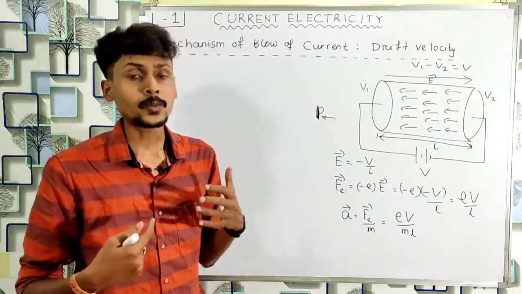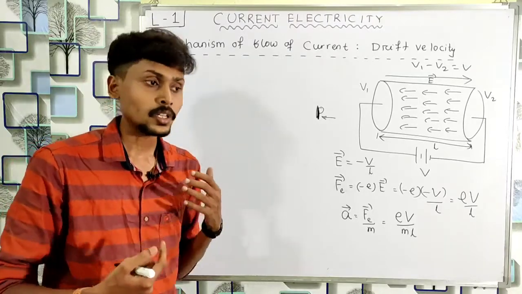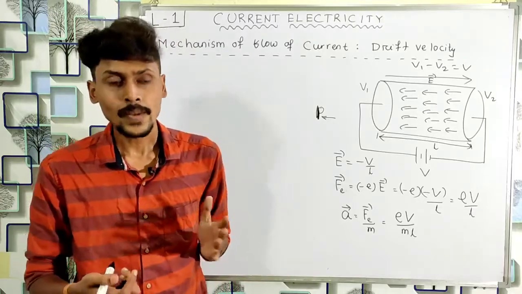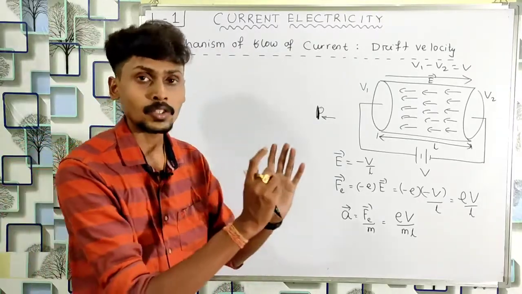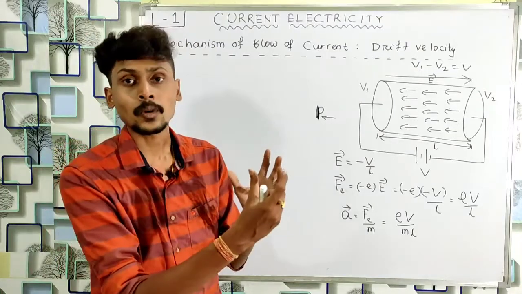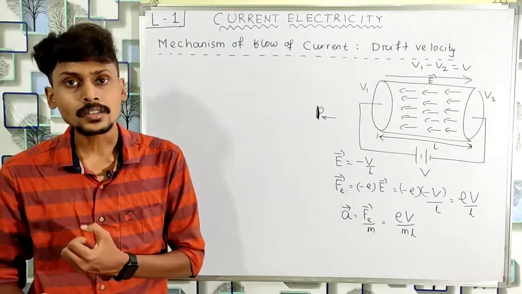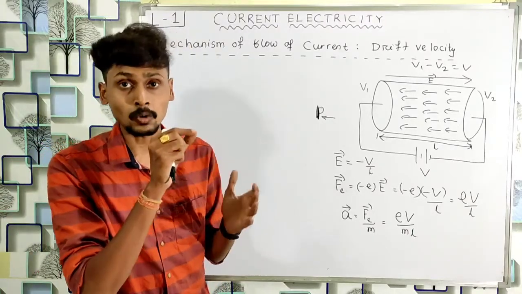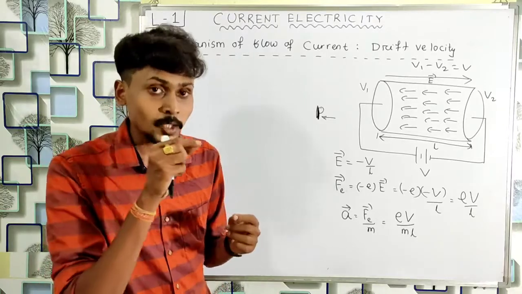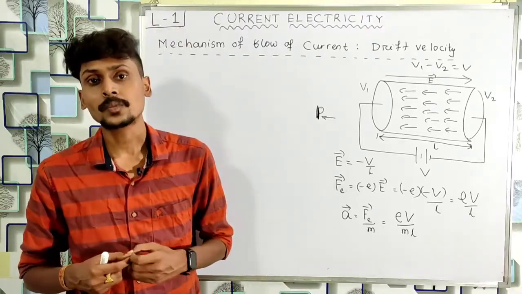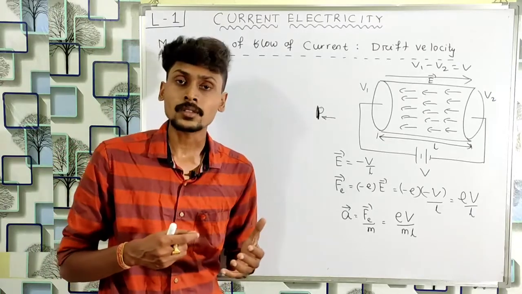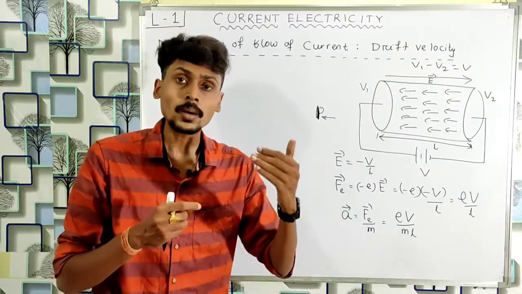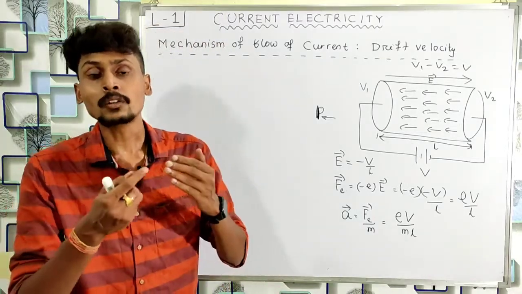When the electron is slightly accelerated, its velocity slightly increases, and when it collides with the metal ions, it transfers its kinetic energy to the metal ion, and suddenly the velocity decreases. Imagine a body moving with some velocity that suddenly collides with some other body. What will happen? The velocity will decrease. The same thing happens here. The electron is traveling from lower to higher potential due to the potential difference, but along its path it collides with the metal ions. When the collision happens, the free electron transfers some of its kinetic energy to the metal ion, so its velocity will decrease.